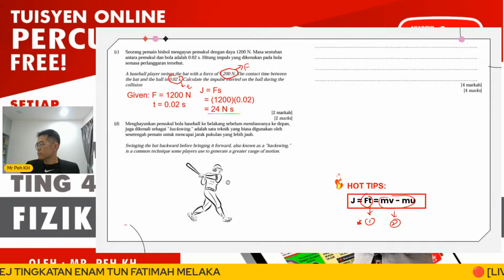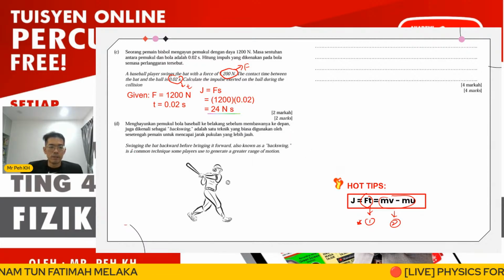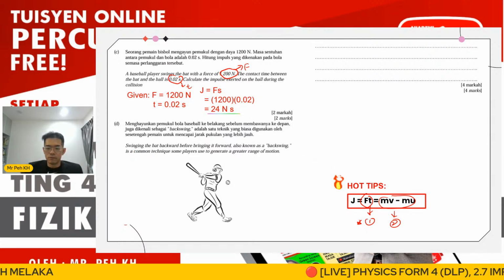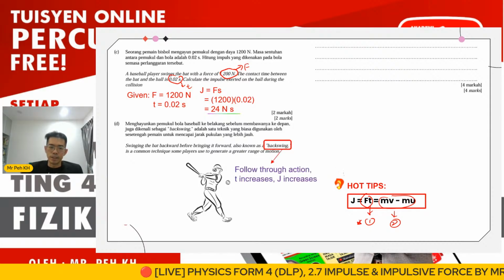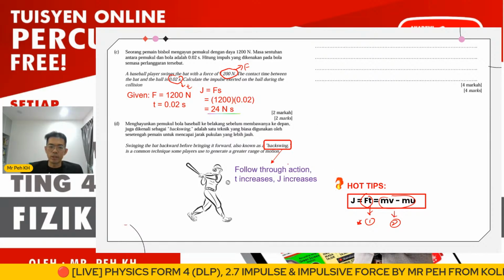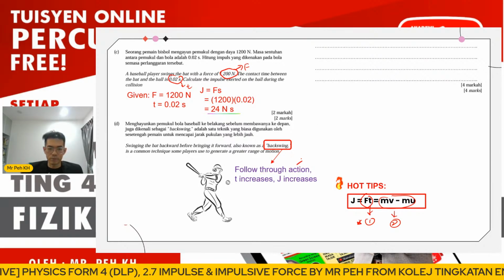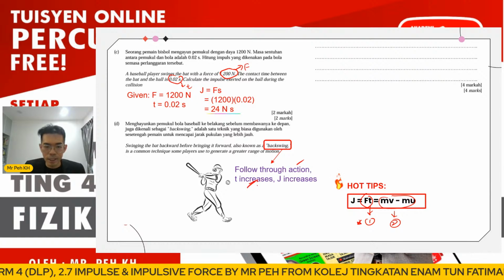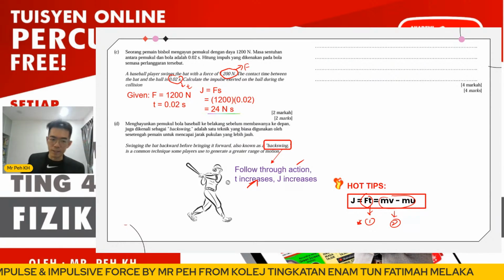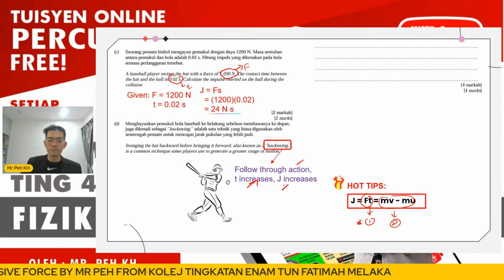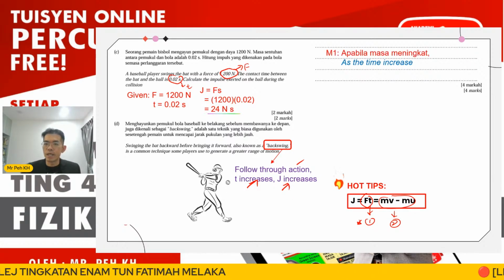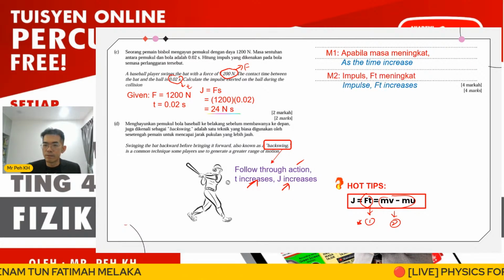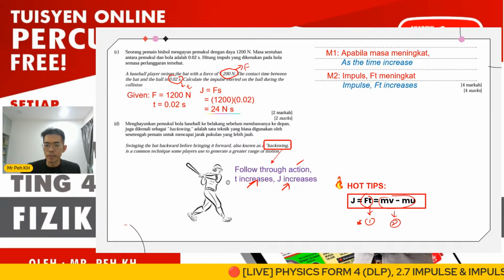Okay, so here, 4 marks, what are you going to discuss? Again, just now I mentioned to you, the backswing is a follow-through action. So you have to discuss that time of impact increases, which can increase the impulse. Okay, so the first point, as time increases, the impulse increases. So these are 2 points you can get.